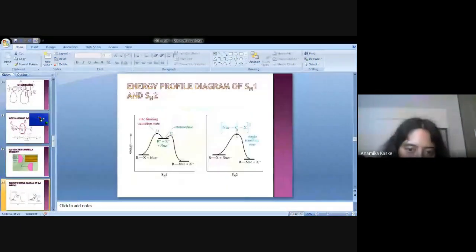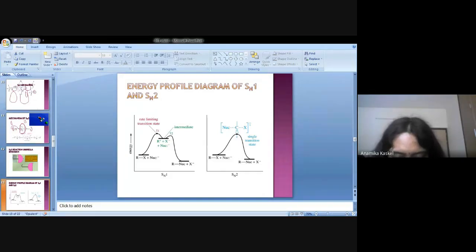Now I come to this point, and this is a very, very important energy profile diagram for SN1 and SN2. What is the energy profile diagram for SN1, SN2? Can anybody explain this diagram for the SN1 and SN2 reactions? Anybody from the class? What is the utility of this diagram?